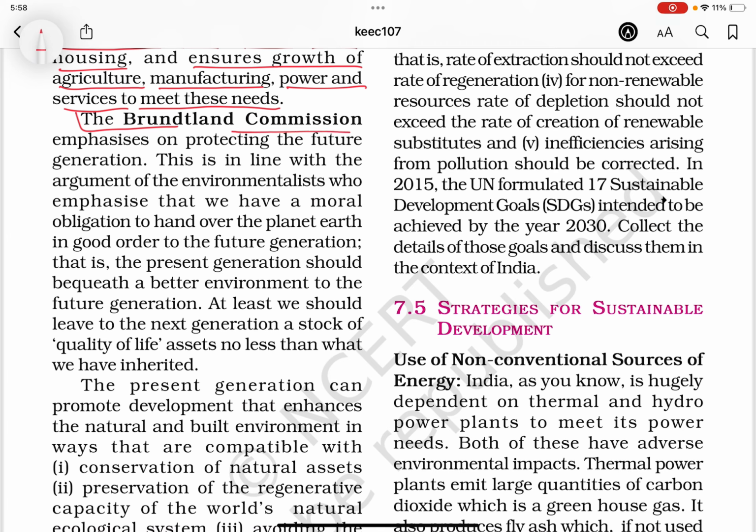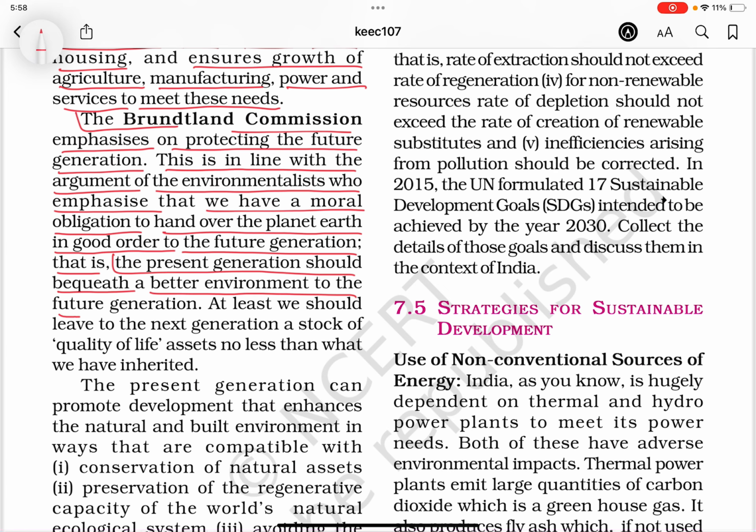The Brundtland Commission emphasizes protecting the future generation. This is in line with the argument of the environmentalists who emphasize that we have a moral obligation to hand over the planet Earth in good order to the future generation. That is, the present generation should bequeath a better environment to the future generation.